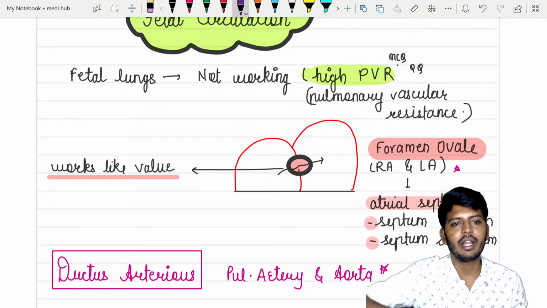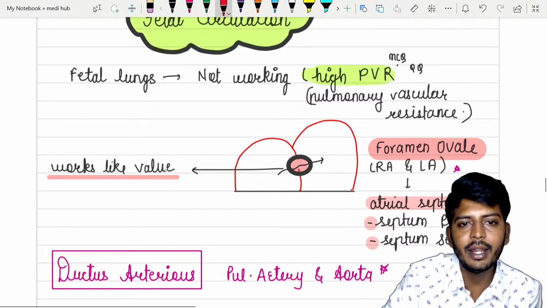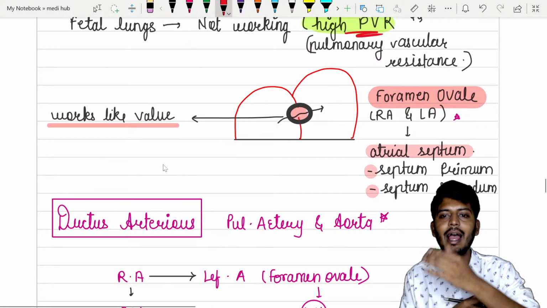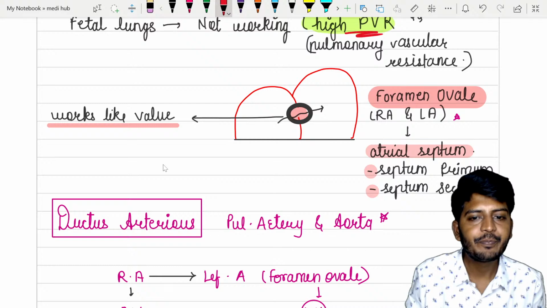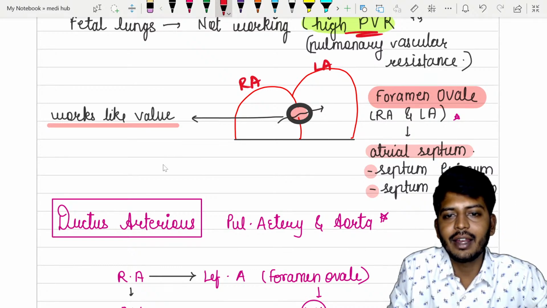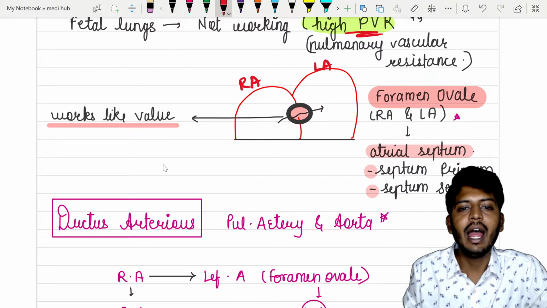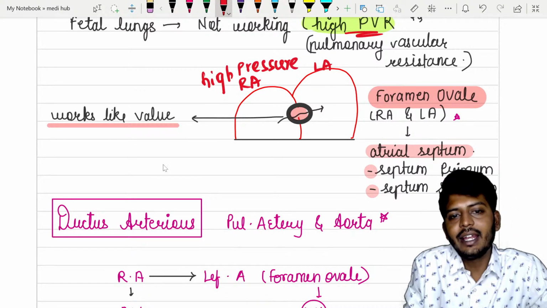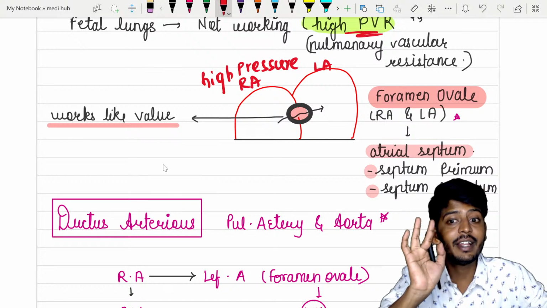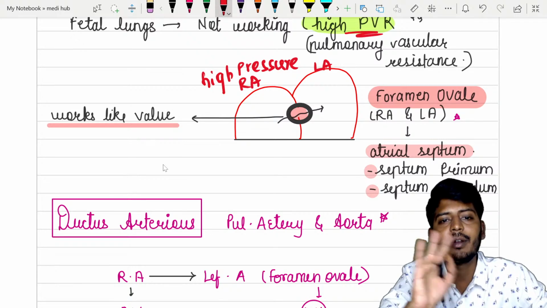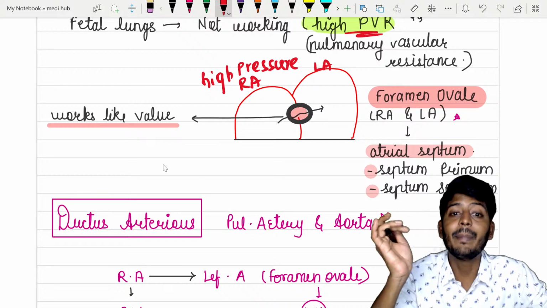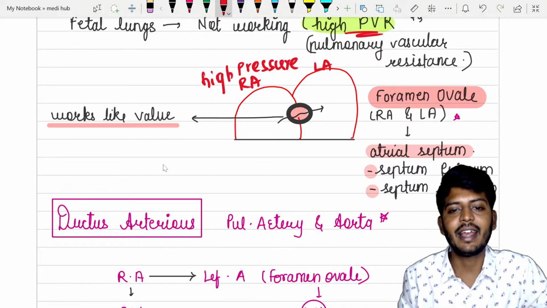First and most important, fetal lungs are not working before birth, so there is high pulmonary vascular resistance. Between the right atria and the left atria, now listen to me, very important point: the right atria will have high pressure. In the fetus, not after birth. Don't say that after birth the right atria has high pressure. No, before birth the right atria has a higher pressure.